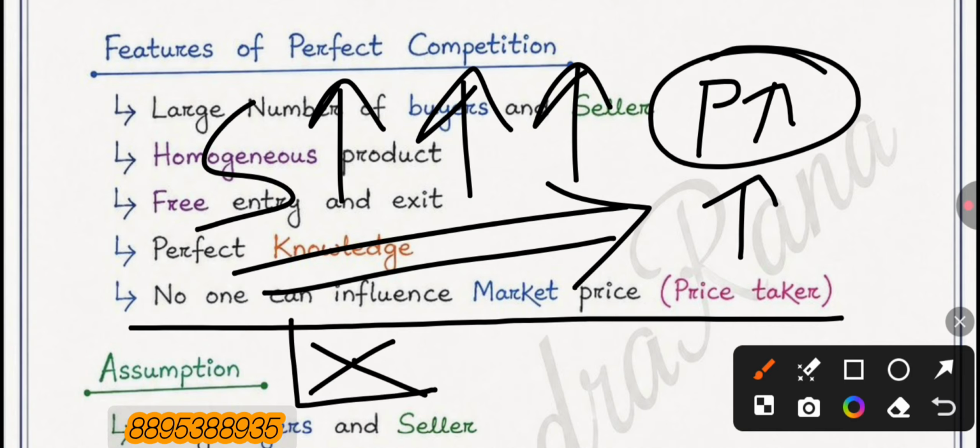Where the equilibrium occurs, that is called the point of price, and at that point the market sets its price. And this is the most important feature, where no one can influence the market price, because all sellers are price takers, not price makers.